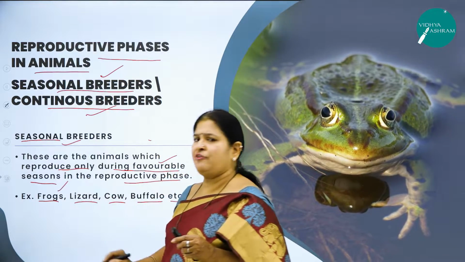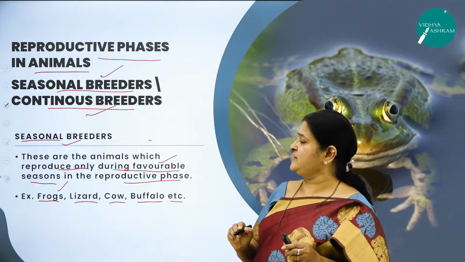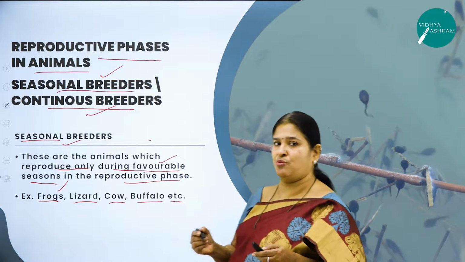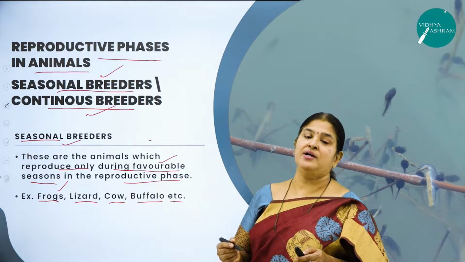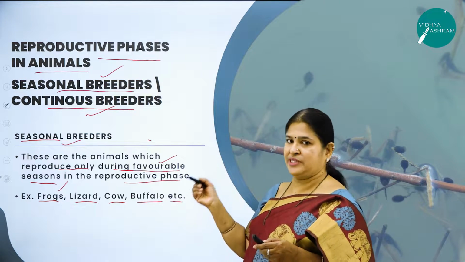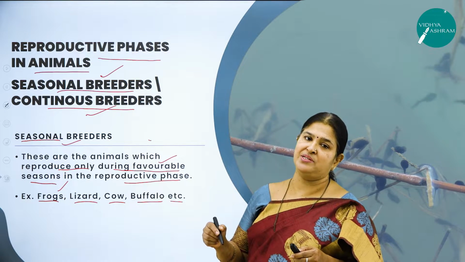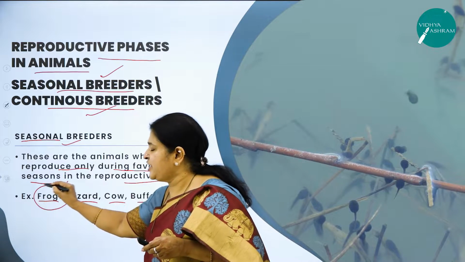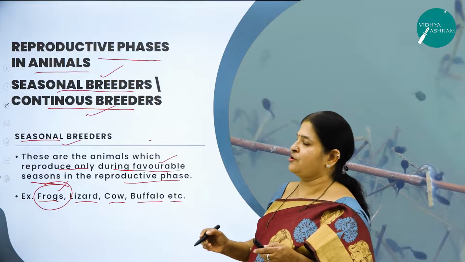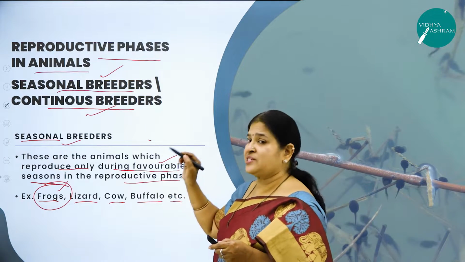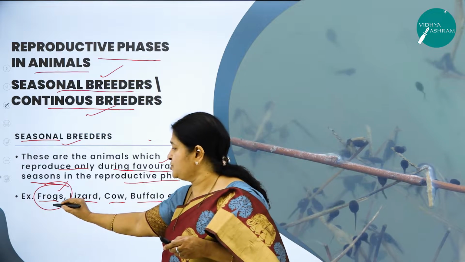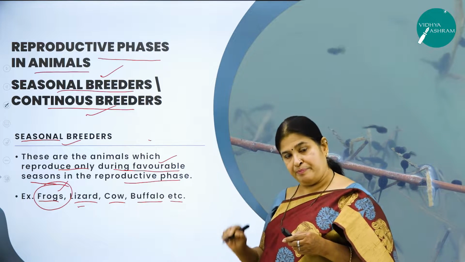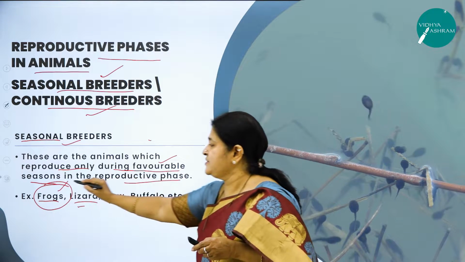As all of you know, rainy season is the best breeding season for the frogs. The female frog goes to the water to lay eggs, and the male frog sheds the sperms on the eggs, and the process of fertilization happens outside the body, that is in the external medium, that is water. So water is a very important medium for the frogs to reproduce. So rainy season is the best season for the frogs to breed, right? So what are seasonal breeders? These are the animals which breed only during favorable seasons, right?